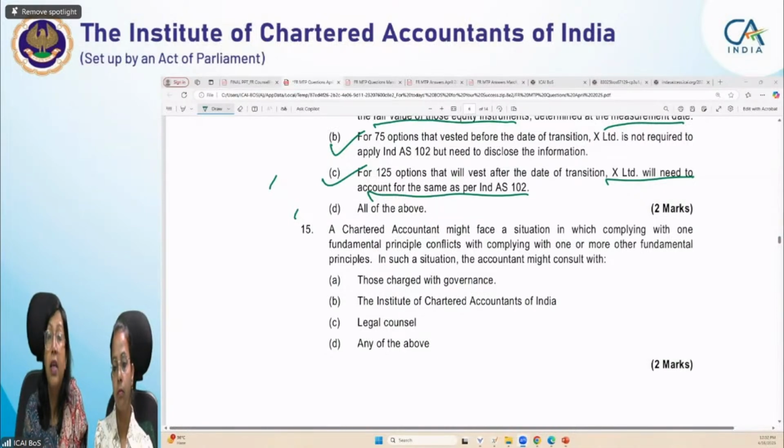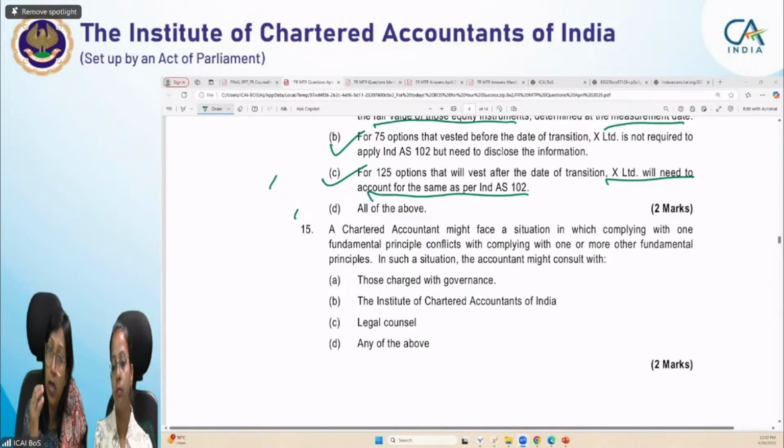Legal counsel: there are some consultants who give legal advice in such a situation based on acts, and you may consult them also. Because you are a chartered accountant, you can seek guidance from the institute through proper channels, or from legal counsel. Anybody who has the authority to give guidance, and whose guidance will be acceptable by all, from those organizations you can take the guidance.